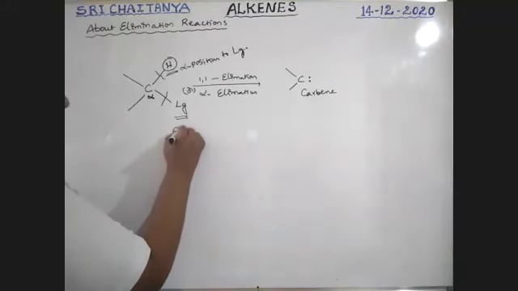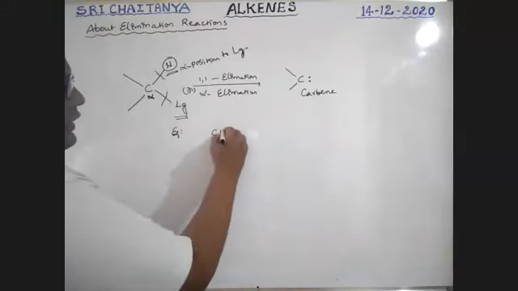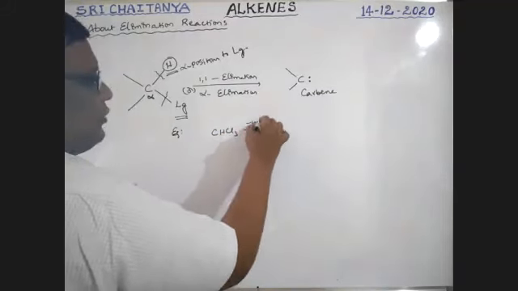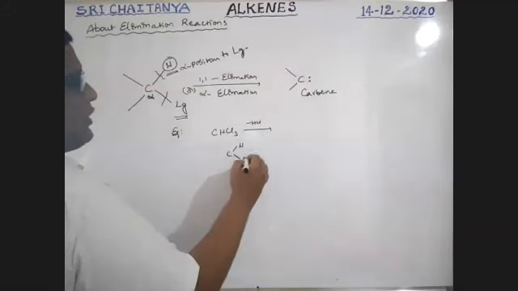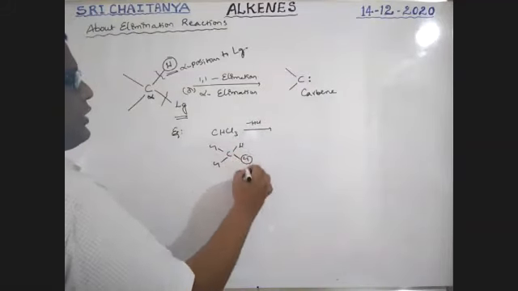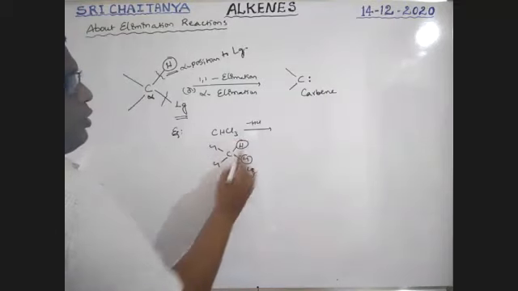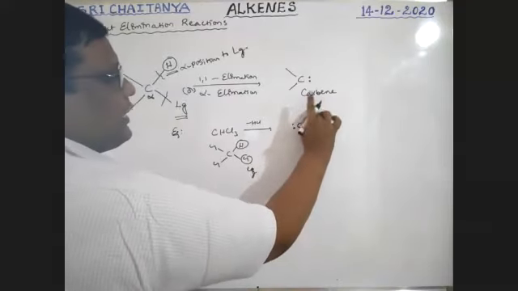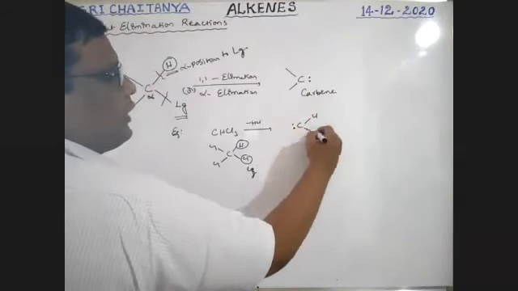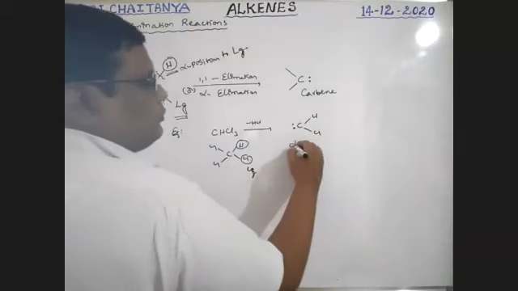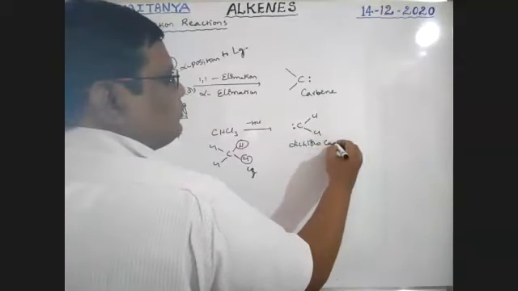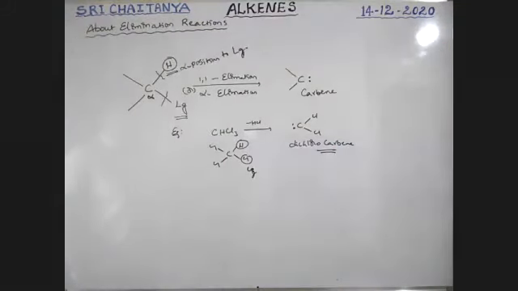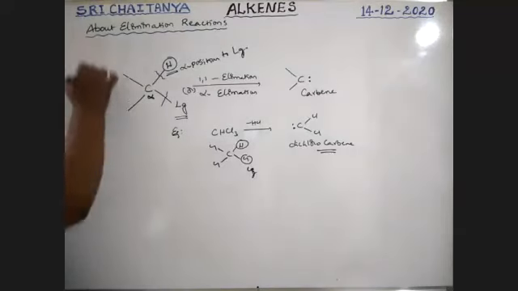The example for this one is CHCl3, minus HCl. CHCl3 means H, Cl, Cl, Cl, boys. This is the leaving group and this is hydrogen, both at the same carbon. It is the alpha carbon. Therefore CCl2 is the product, boys. It is dichlorocarbene. So carbenes are the products. It is 1-1 elimination or alpha elimination. It is the first type of elimination, boys.